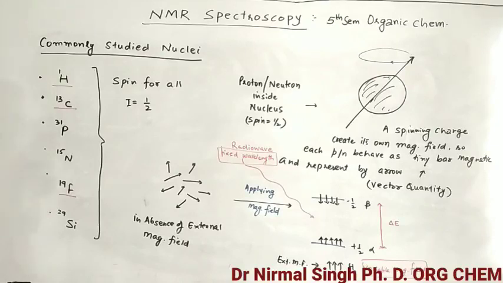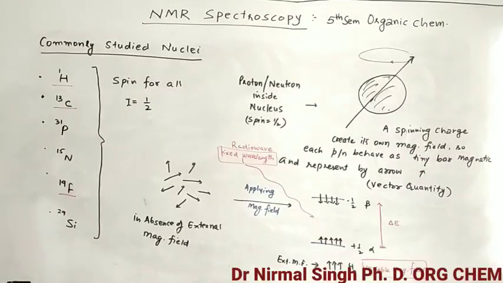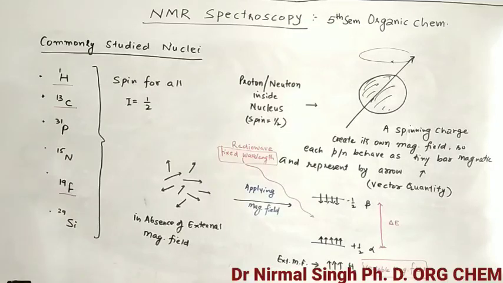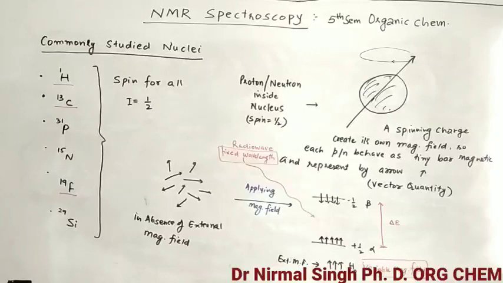H1 and C13 are generally used to find the structure of novel organic compounds, because combined they give information about the number of carbons, and types of carbon atoms and types of hydrogen atoms in the organic compound. By analyzing the H1 NMR spectra and C13 NMR spectra, we can find the structure of the organic compound.